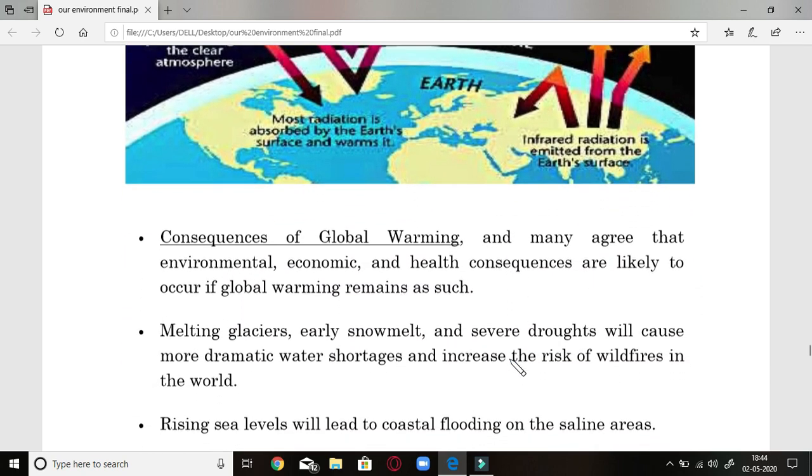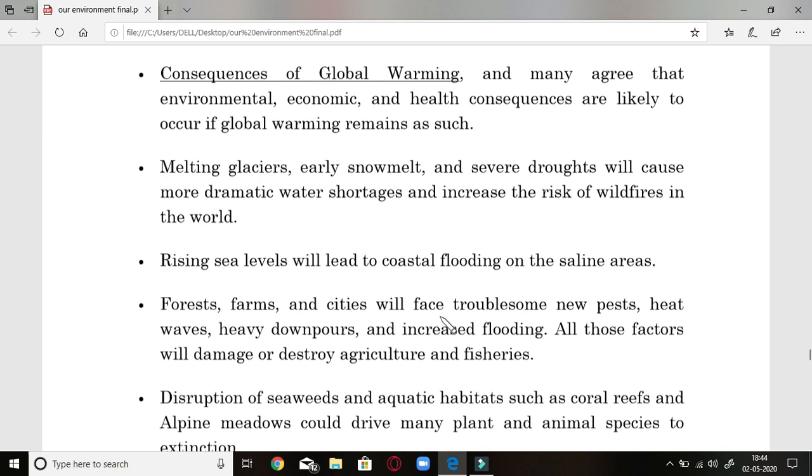Okay, now let us see what are the consequences of global warming. First, environmental, economic and health consequences are very much seen. Melting of glaciers, early snow melt and severe droughts will occur. Melting of glaciers, that is, all the glaciers of water will melt. Snow melt is there at the North Pole, and then severe droughts are there because of the shortage of water, and sometimes an increased risk of wildfires. These effects are all because of global warming.